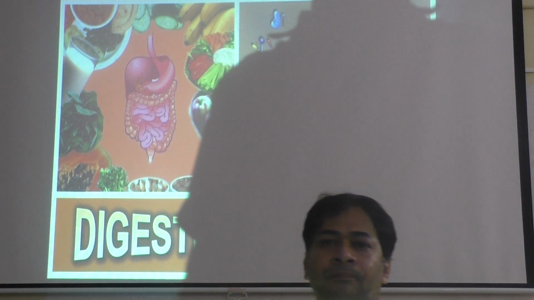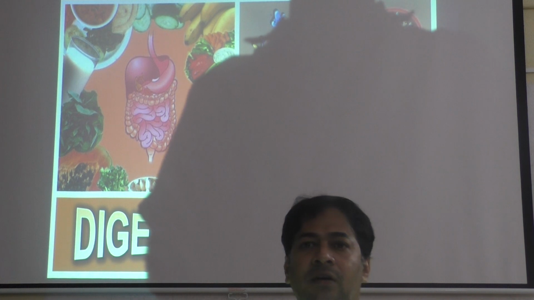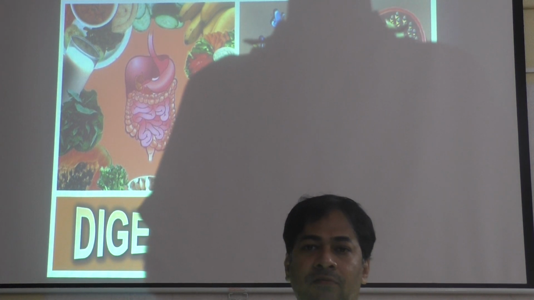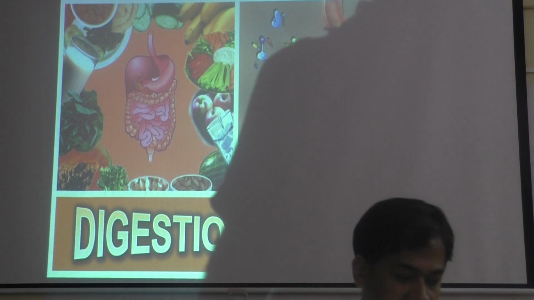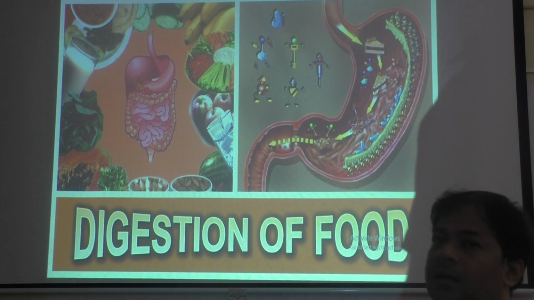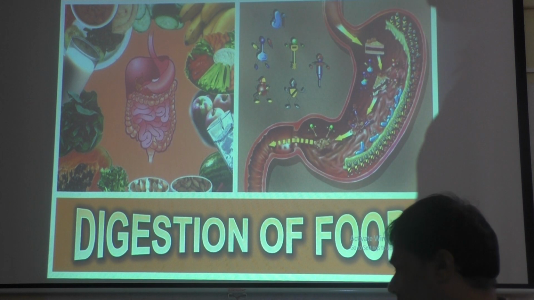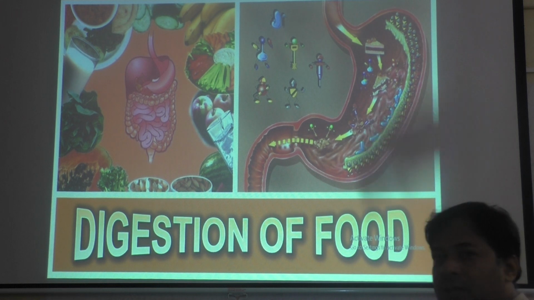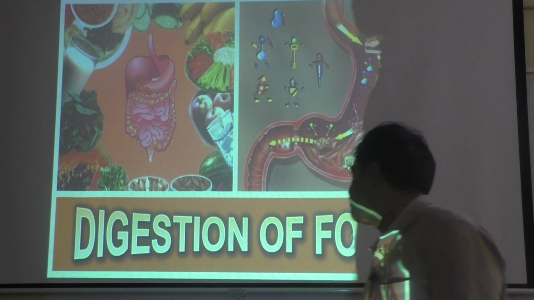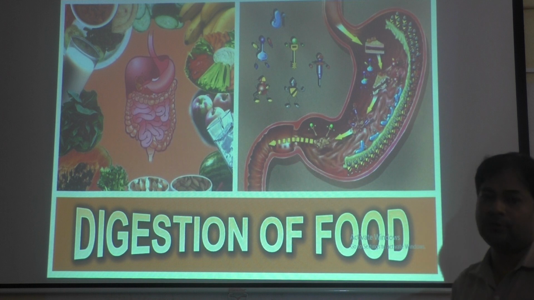So students, under the chapter digestion and absorption, in our last class we have learned up to the digestive glands. The five digestive glands we have learned in detail. Now we will learn exactly how digestion happens. So the process of digestion we are going to learn now, under the heading digestion of food.